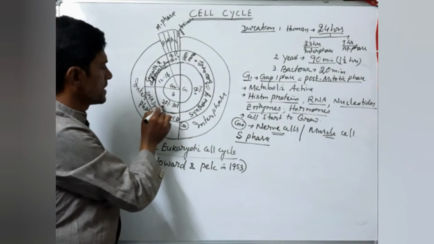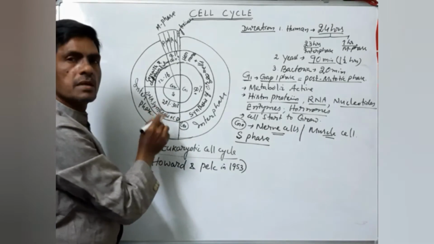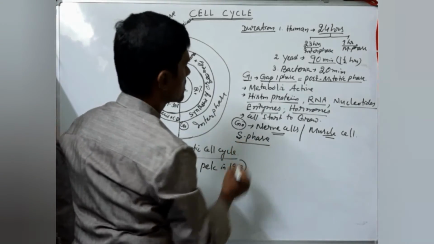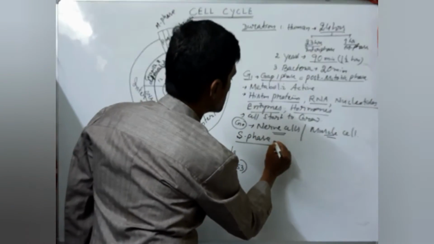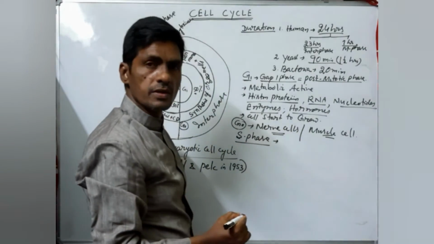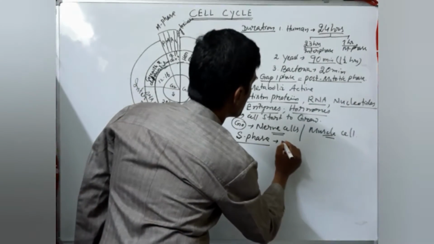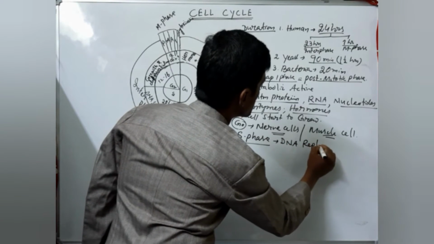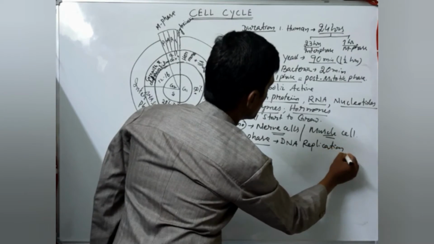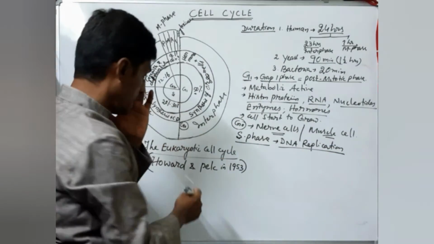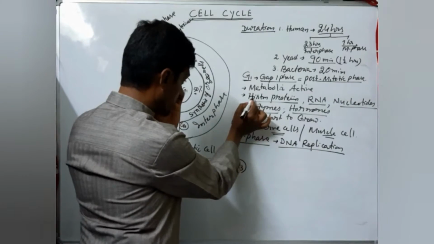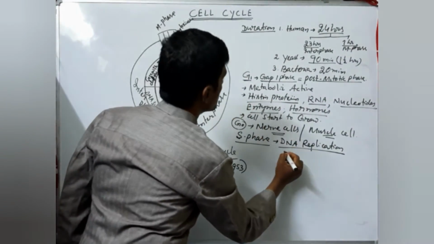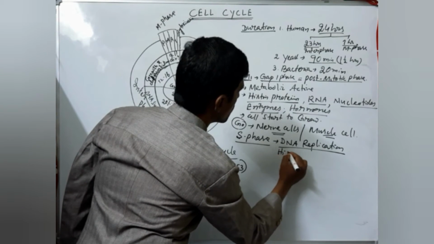After that you come to the S phase. S phase is completed in 20 to 30% of the interphase. So S phase means synthetic phase. One important point is that during this phase, replication of DNA takes place, and another point is the histone proteins. Histone proteins are utilized here.